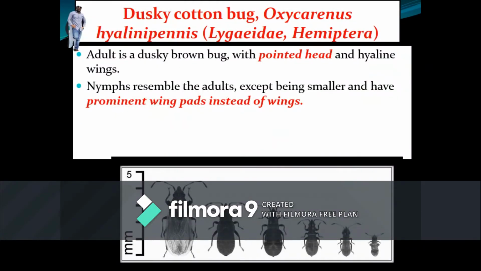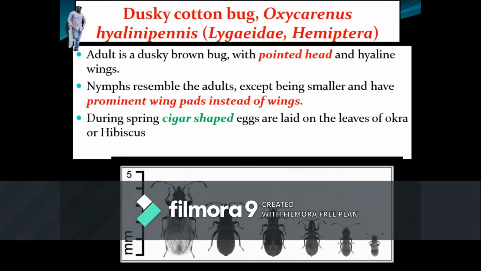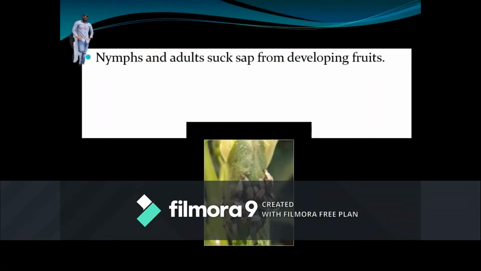Whereas nymphs are similar to the adults except for wings; the nymphs contain wing buds instead of wings. During spring the adult female lays sugar-shaped eggs on the leaves of okra or hibiscus plant. Dusky cotton bug, both the stages, cause damage by sucking sap from the developing fruits.